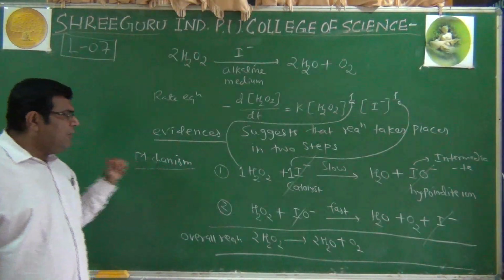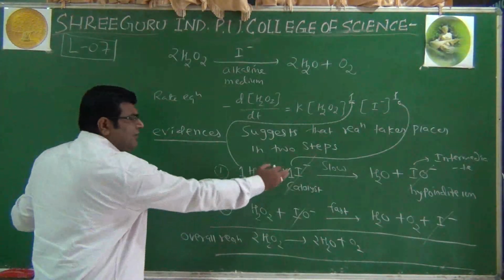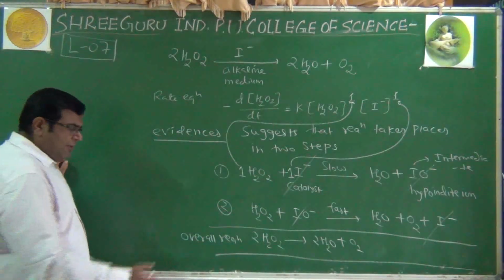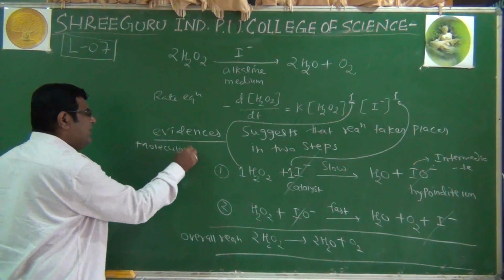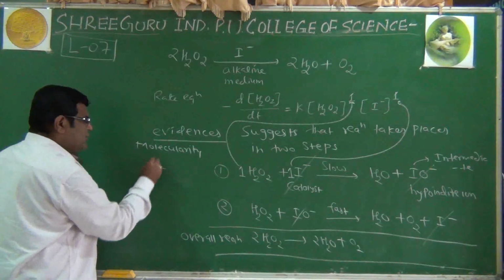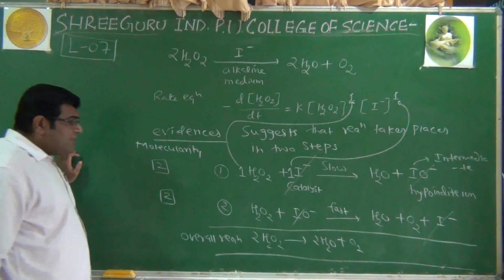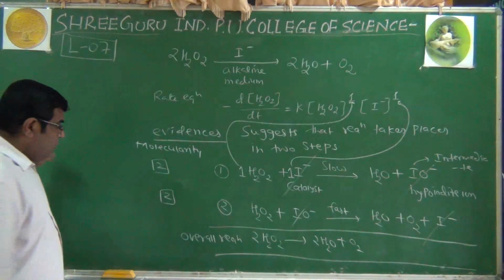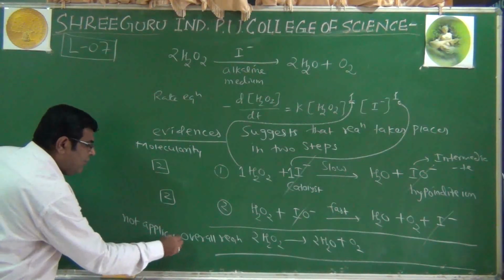Now this first reaction we consider as an elementary reaction. The second reaction we also consider as an elementary reaction, and this is the overall reaction. If we consider the molecularity, we can assign it. This is 1 plus 1, so molecularity is 2. For this reaction also 1 plus 1, molecularity is 2. Now what is the molecularity of the overall reaction, which is a complex one? We should say that the molecularity concept is not applicable. Why is it not applicable?